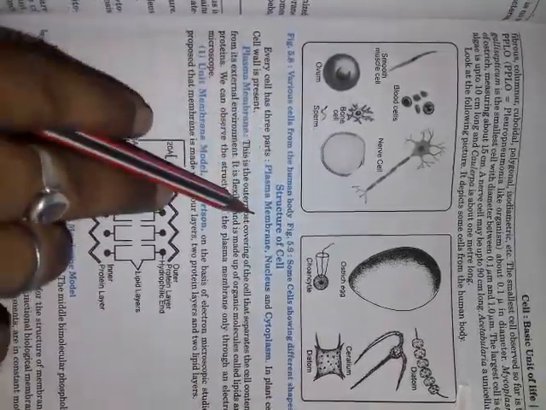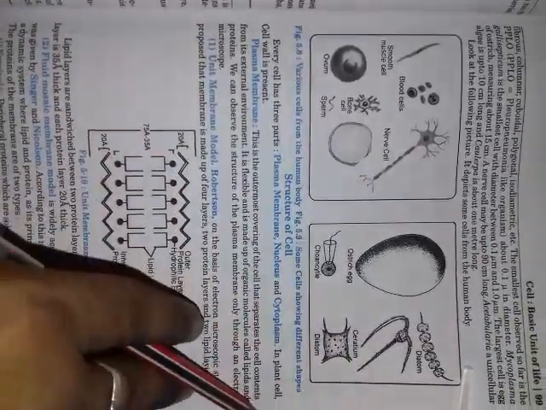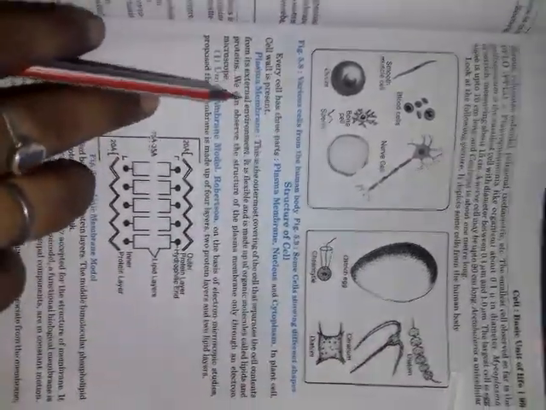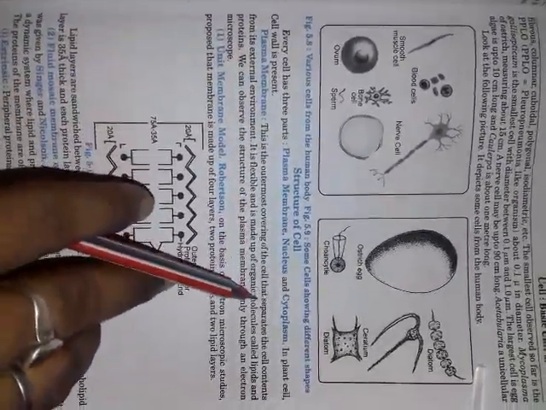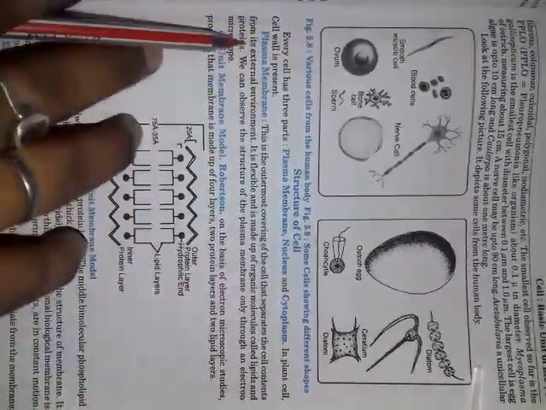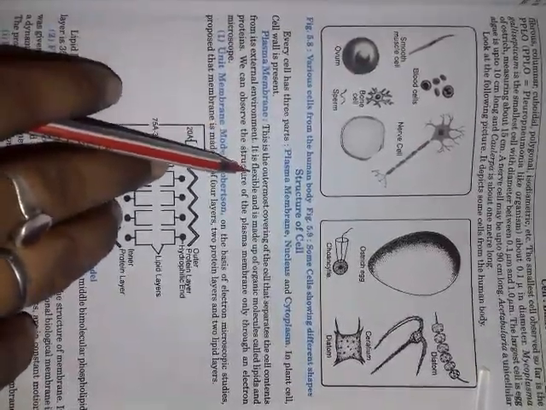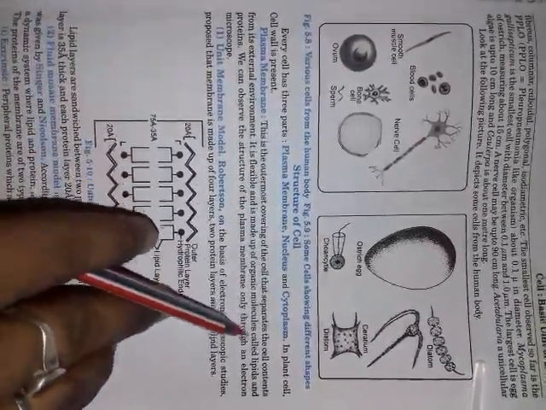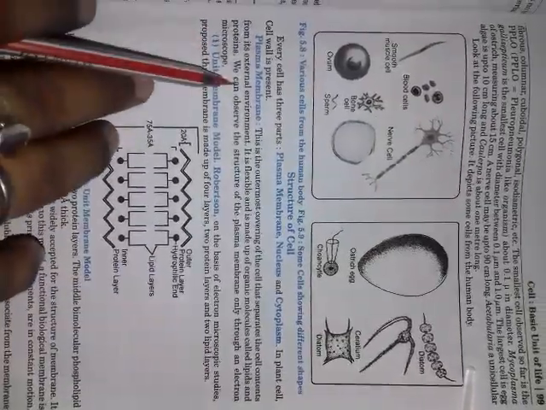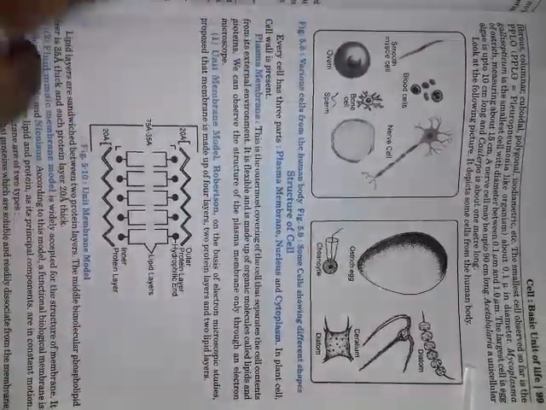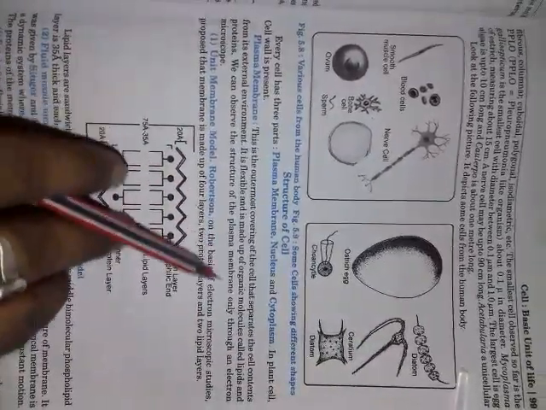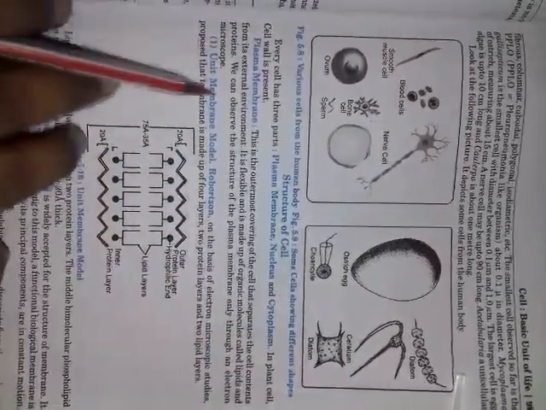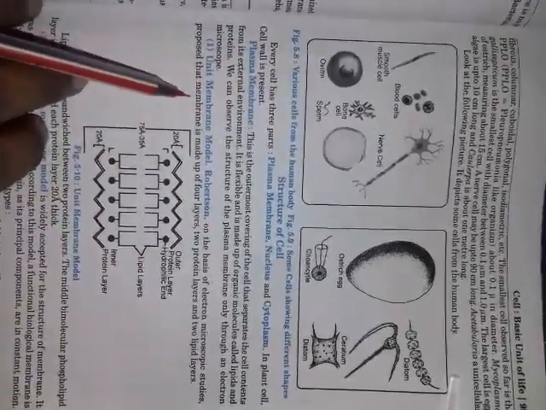First, every cell has three parts: the plasma membrane, nucleus and cytoplasm. In the plant cell, a cell wall is present as an extra one. The plasma membrane is the outer covering of the cell that separates the cell content from the external environment. It is flexible and made of organic molecules called lipid and protein. They can observe this structure of the plasma membrane only through the electron microscope. Different models are given for the plasma membrane.